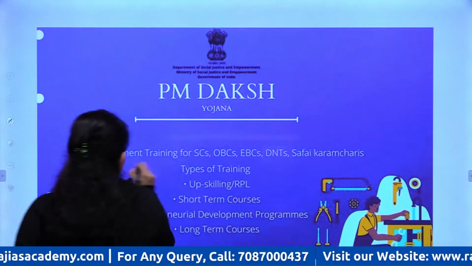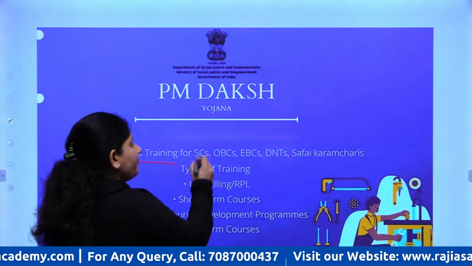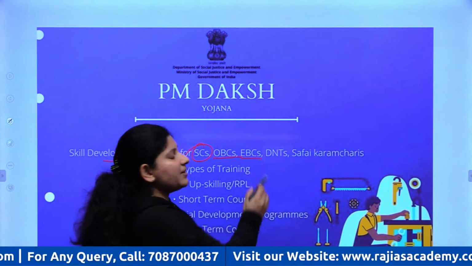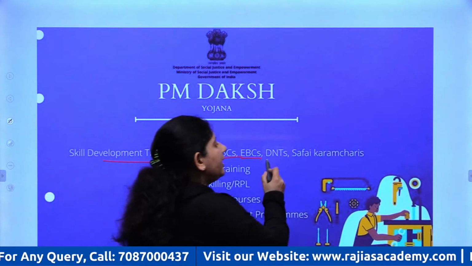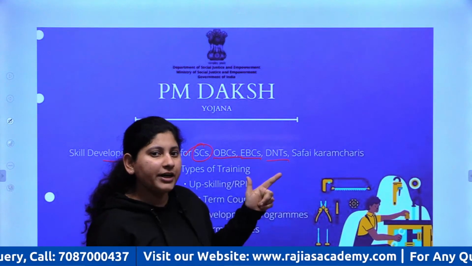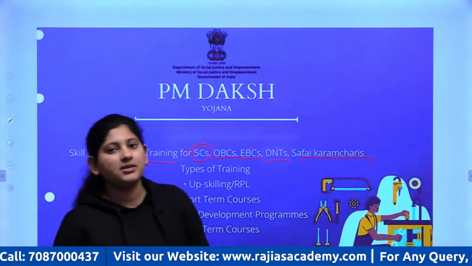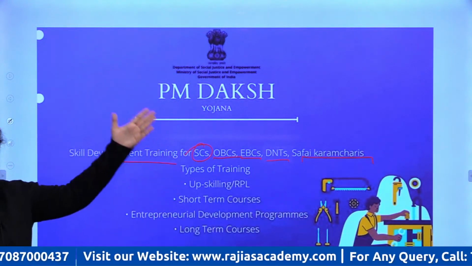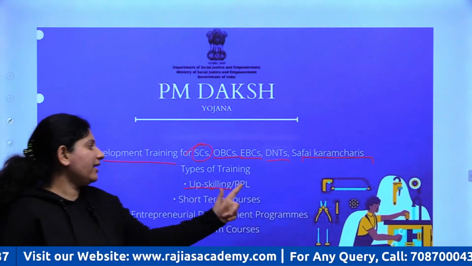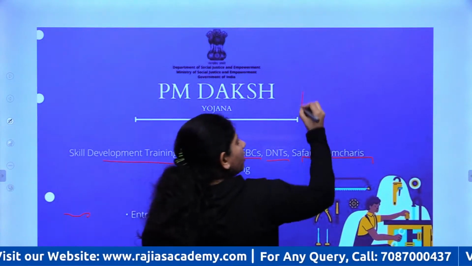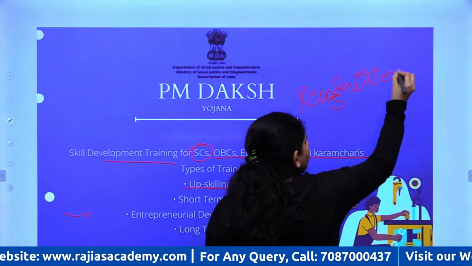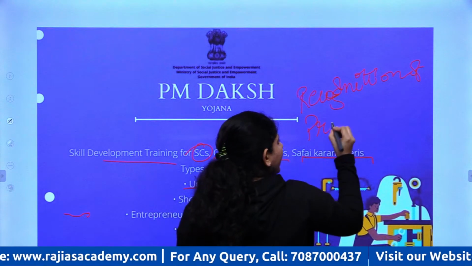What are we going to do? There is going to be skill development and training for SCs, your scheduled castes, OBCs, other backward classes, EBCs, economically backward classes, DNTs, denotified nomadic and semi-nomadic tribes. In the SEED scheme I already told you about DNTs, right, and Safai Karamcharis. So in the PM Daksh scheme, what will happen? We are going to provide them a couple of types of training, upskilling and RPL. RPL refers to recognition of prior learning.